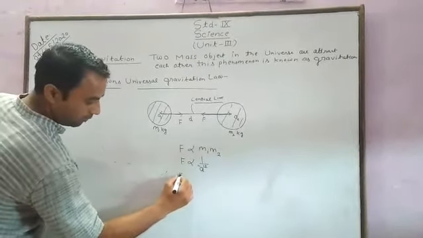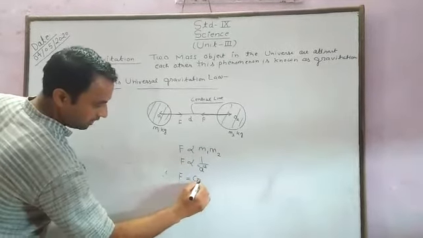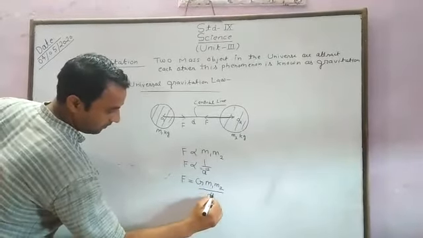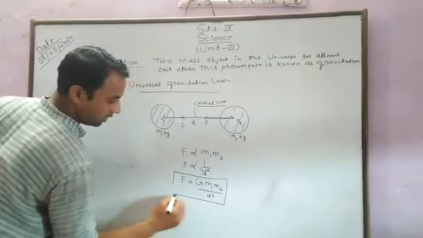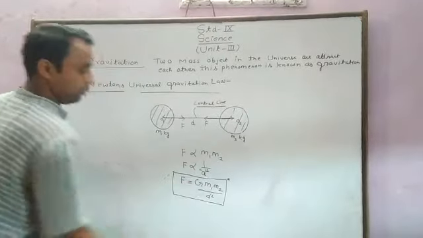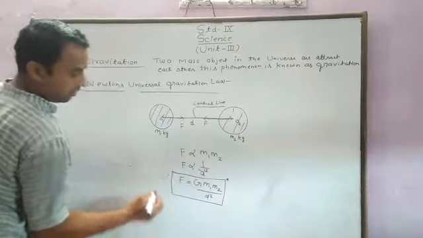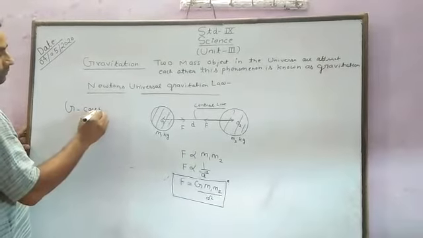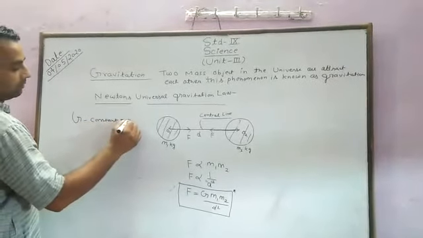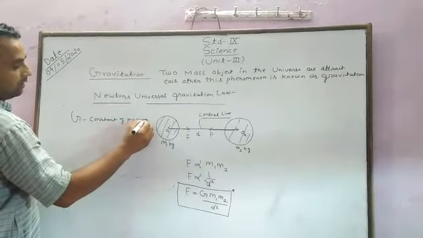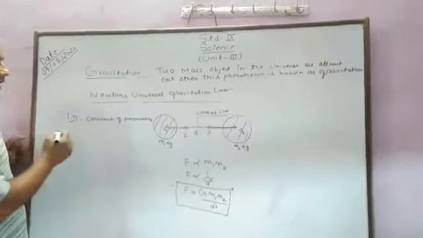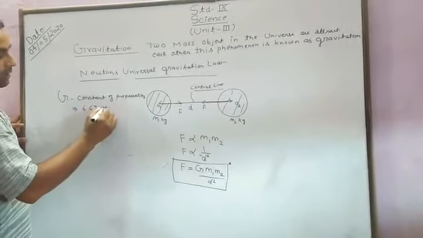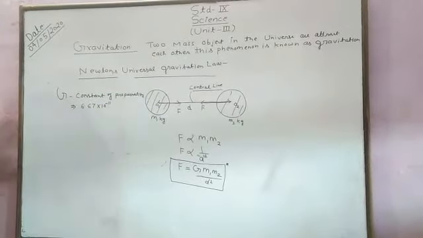Here we combine both rules, that is F is equal to G m1 m2 upon d square. This is Newton's universal gravitational law. Here G is a constant of proportionality, and the value of G is 6.67 into 10 to the power minus 11.